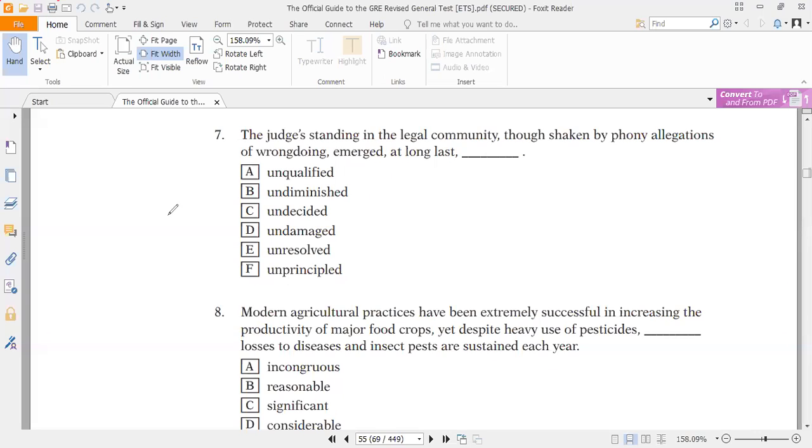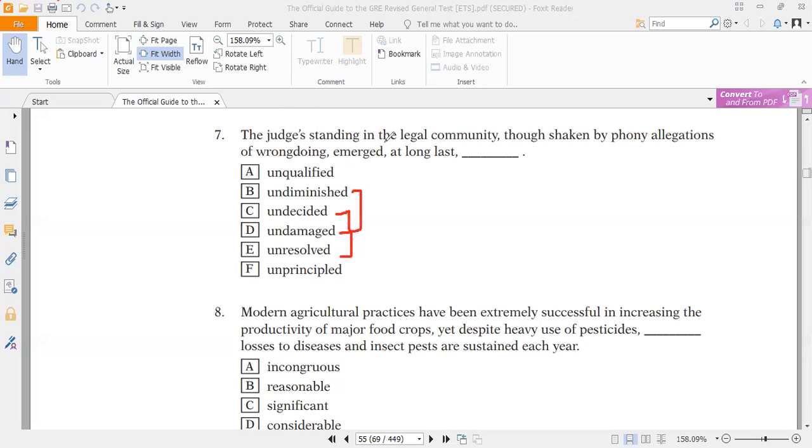Moving on to question number 7. Okay, now pair up the words. Unqualified and principal, so unqualified can be paired up with anything. Undiminished, undamaged can be a pair. Undecided, unresolved can be another pair, and the rest of the two words can't be paired up with any of the words. Now look at the question.